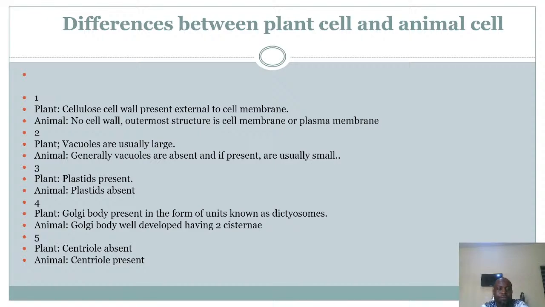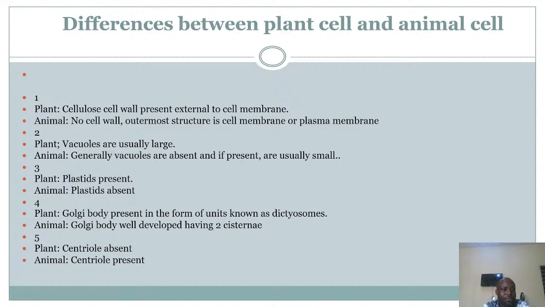For the plant cells, one is that cellulose cell wall present external to the cell membrane. We said earlier on, their cell wall. The plant cells possess cellulose cell wall, which is external to their cell membrane. So after the cell membrane, you see the cellulose cell wall in the plant cells. You have the cytoplasm, you have the cell membrane or the plasma membrane, and then external to the plasma membrane, you have the cell wall, which possesses cellulose for the plant cells.